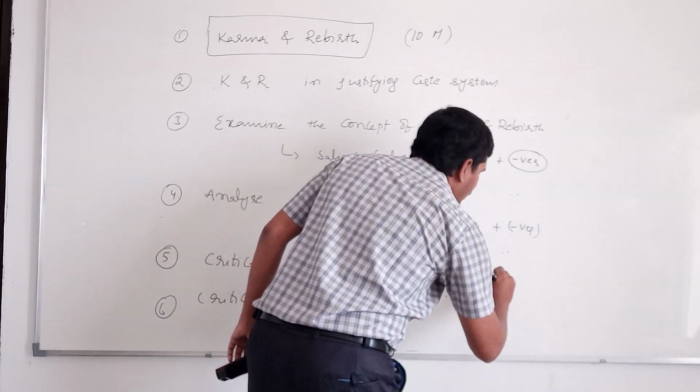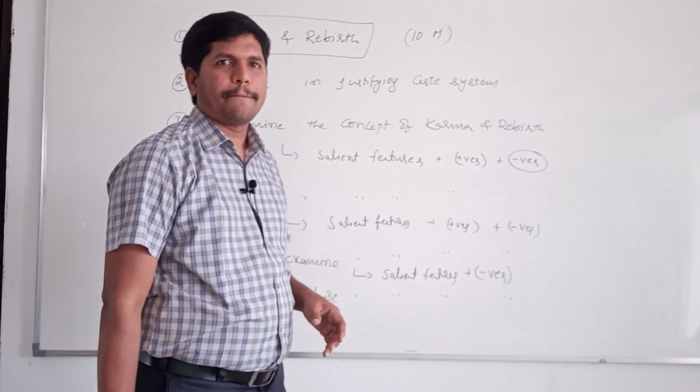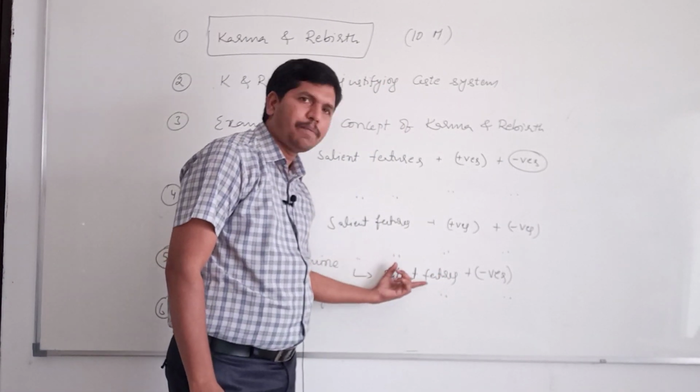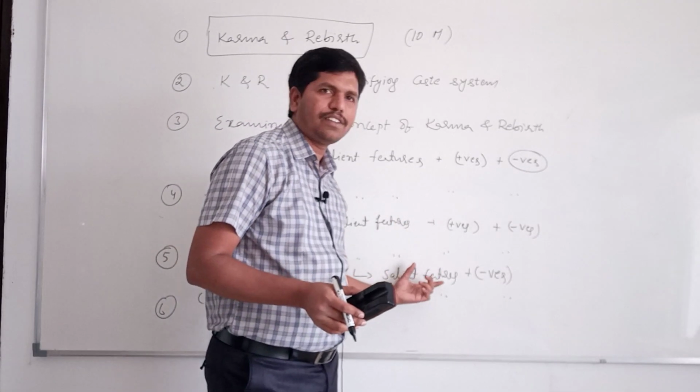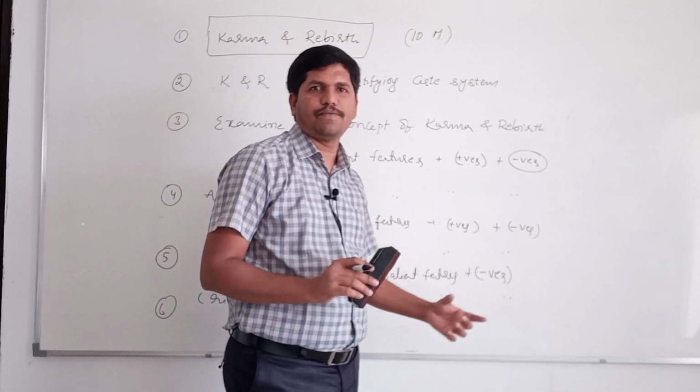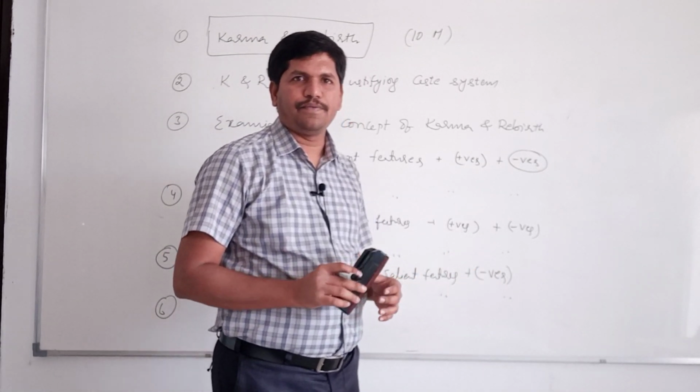After this, the negative features. That means you are going to examine. Examine means you are not going to discuss all the features, only the important features. After that, the negatives. You have to discuss the negatives in detail.